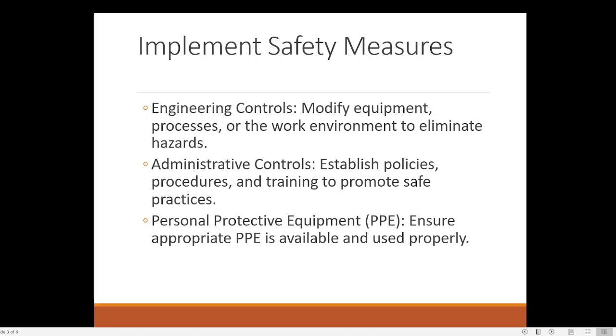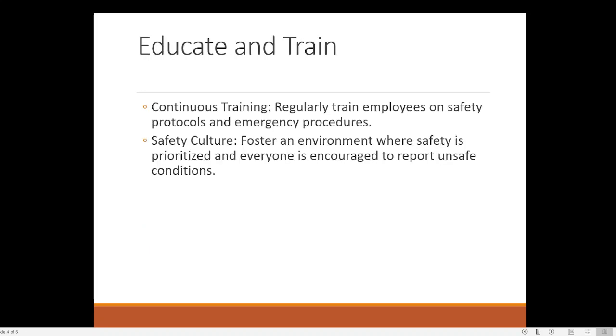But if those things are not available immediately, then it may take some hours for those things to come, then the fire may spread to a larger area. Then education and training, that is another aspect of the principles of accident prevention. Continuous training should be given. Regularly train employees on safety protocol and emergency procedure.